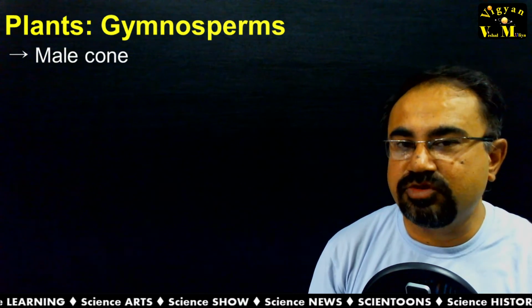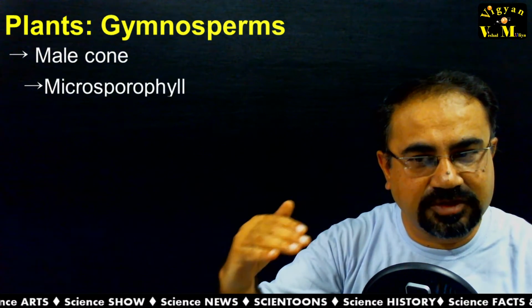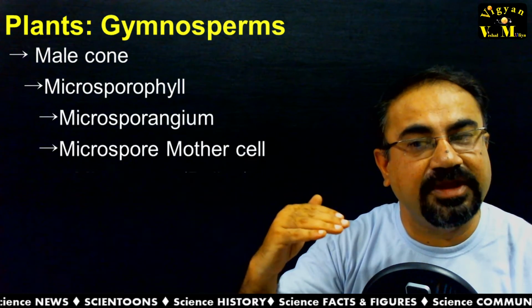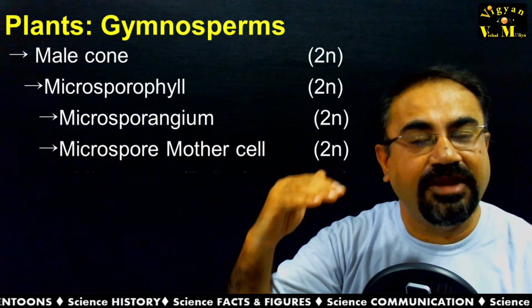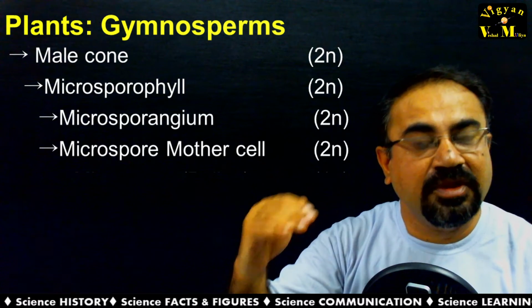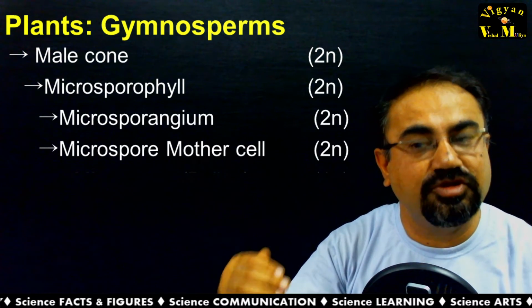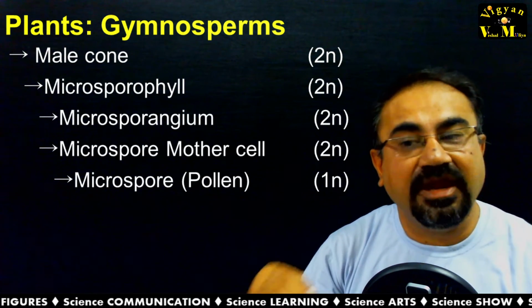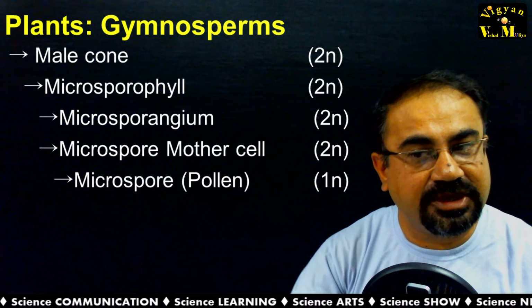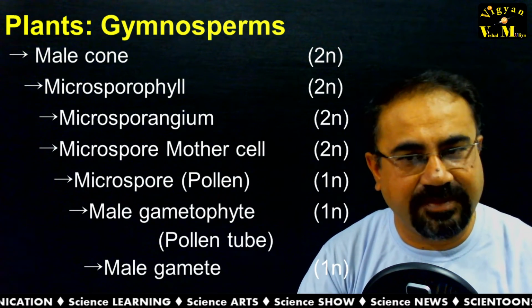Regarding chromosome number, to understand it in detail, male cone, microsporophyll, microsporangium and microspore mother cells are diploid. They are having double set of chromosome. Microspore mother cell is with the reductional division giving rise to microspores, that is pollen, that is haploid, and microspore is giving rise to male gametophyte, which is ultimately giving rise to male gametes.